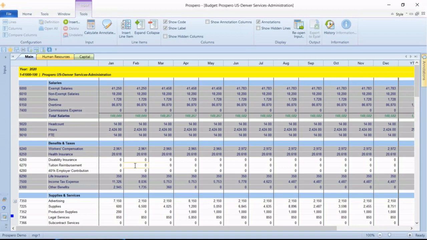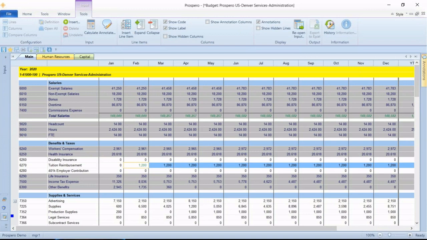Data input is really easy inside these input screens for us. Just type in the balances. Anytime those are involved in other calculations, the other calculations update those rows immediately, or other columns like year to date. We can copy and paste like you do in Excel. Just spread that $1,200 to all the future months for us.